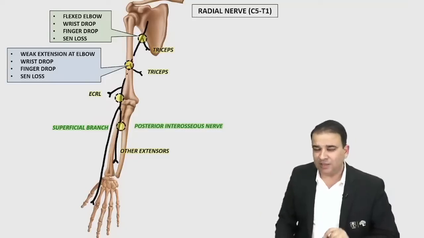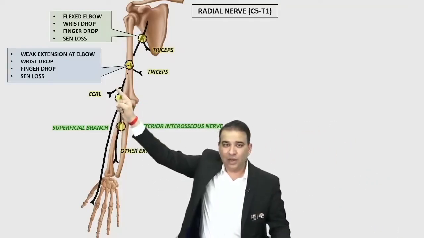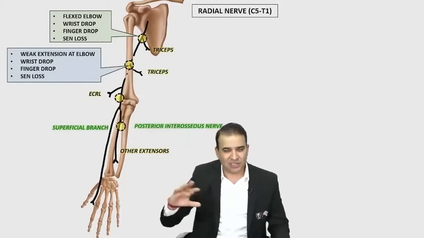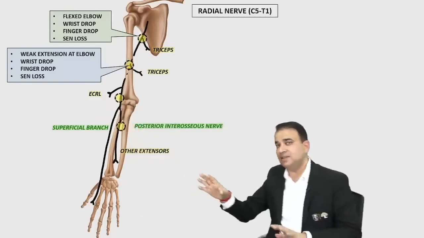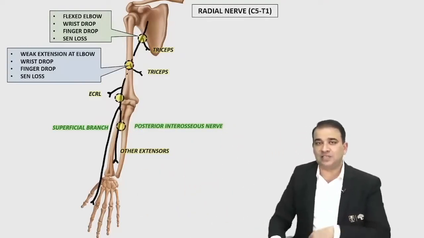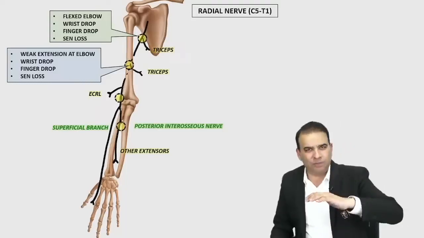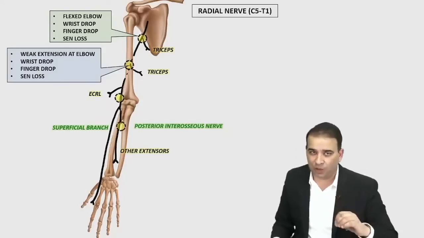Third case, when the nerve is injured at the level of lateral epicondyle. Now, in this case, first of all, tricep is spared, guys. So elbow is perfectly all right. There is no issue with extension. Now, ECRL is also spared. If the ECRL is spared, obviously that means one of the wrist extensors is spared. So there will be no wrist drop. There definitely will be weakness in the wrist extension, but there is no wrist drop in this case,